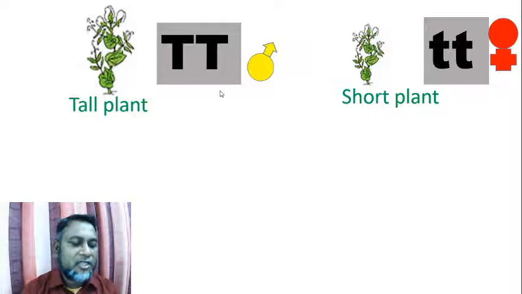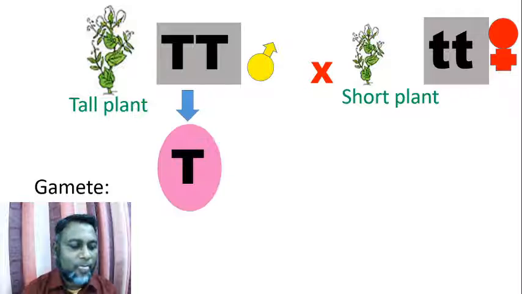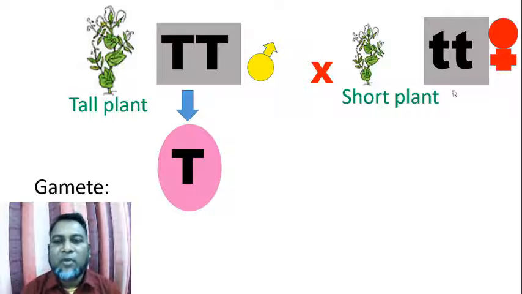From capital T and capital T, all gametes are created with one capital T allele, because alleles separate by meiosis cell division. On the other hand, from small t small t, gametes are created with one small t.